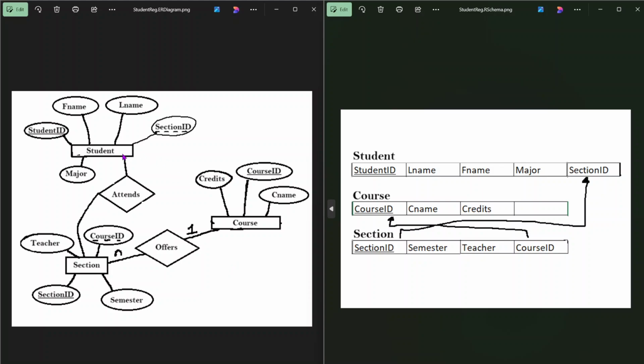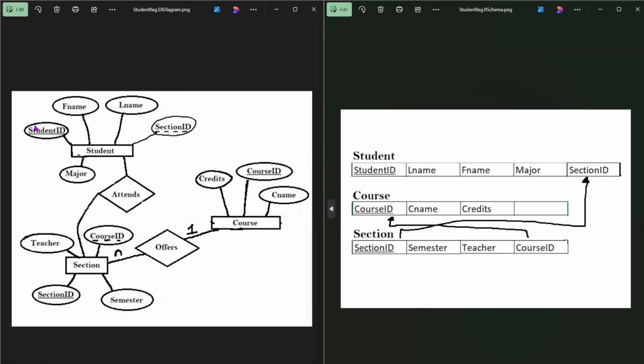Starting with the entity for student, we have the relationships student attends section and course offers section, which connects them. You'll also note that this one is a one-to-many cardinality because each section can only come from one course, but each course can offer many sections. You'll also notice that if you ever open up the list of courses on the college website.